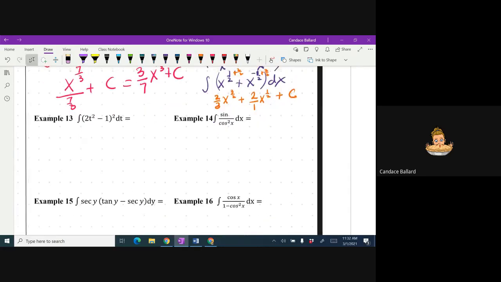On example 13, probably what I would do first is a little bit of foiling. So let's do a little bit of foiling first. I would rewrite this as 2t squared minus 1 times 2t squared minus 1 dt. It doesn't matter what variable's in there, we go with whatever variable. Just this thing here and this variable have to match. So 2t squared times 2t squared is 4t to the 4th. And then in the middle, I get 2t squared times -1 is -2t squared, but I have 2 of those, so it becomes -4t squared. And then -1 times -1 is +1 dt.